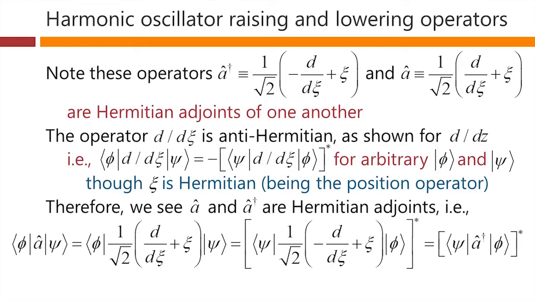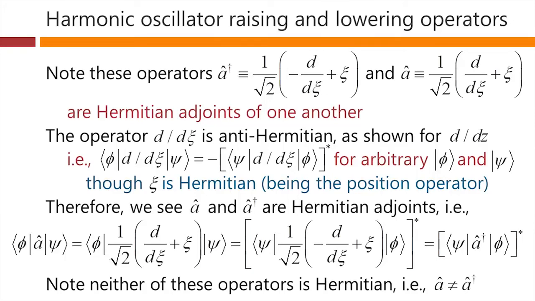That is, formally writing that out, this term here, phi a psi, will be equal to the complex conjugate of psi a dagger phi here. But note that neither of these operators is itself Hermitian. It is not true that a is equal to a dagger. These are not Hermitian operators.